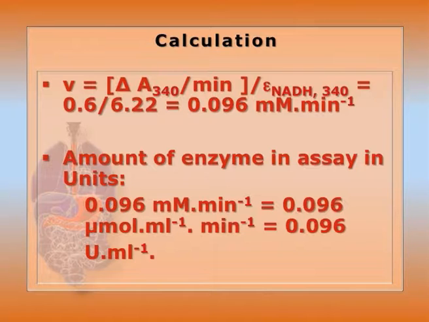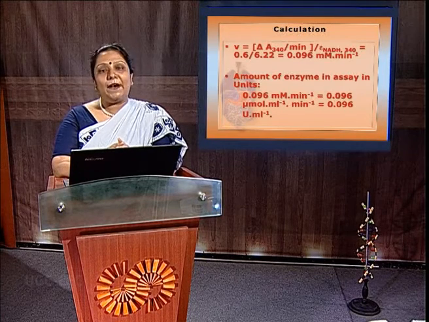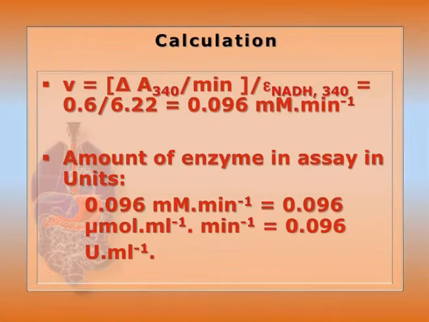Now we can calculate the rate of reaction as delta A 340 per minute divided by epsilon of NADH at 340, that is 0.6 divided by 6.22, that is 0.096 millimole per minute. Now the amount of enzyme can be calculated if we convert millimole to micromole per ml. So that will be 0.096 micromole per ml per minute.